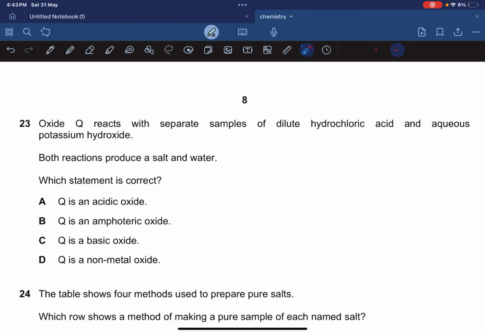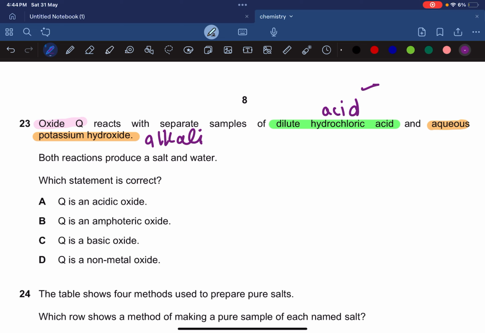Okay, now you come across a very interesting thing: there's an oxide Q, and what's basically happening is this oxide Q is a bit strange, a bit peculiar or bizarre in its behavior. It's reacting with an acid, dilute hydrochloric acid, and the second thing it's reacting with is aqueous potassium hydroxide, which is an alkali. So this peculiar oxide reacts with both an acid and an alkali.